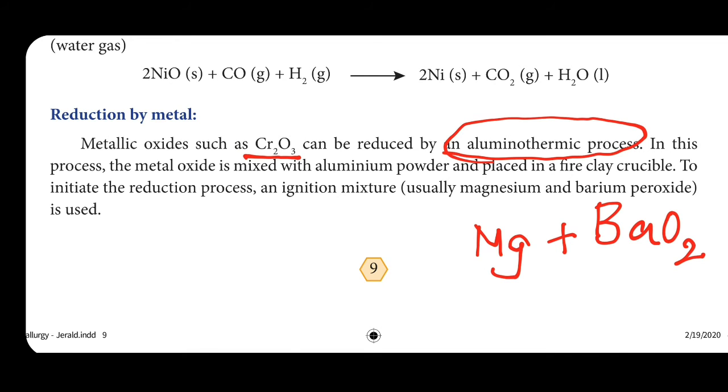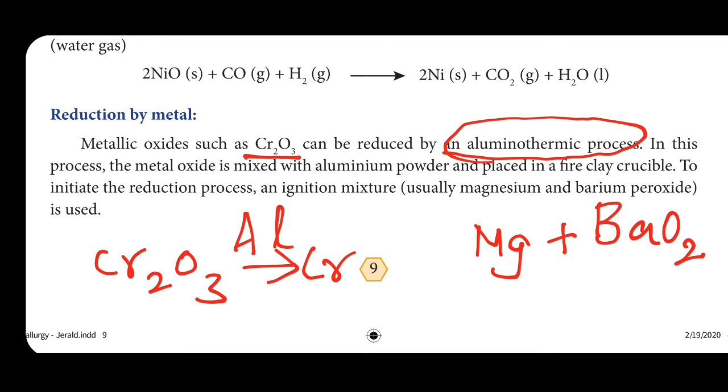In this process, Cr2O3 is reduced to chromium. This reduction takes place because of one metal, that is aluminum, so the heading is given as reduction by metal. For explaining, they gave one process named the aluminothermic process.